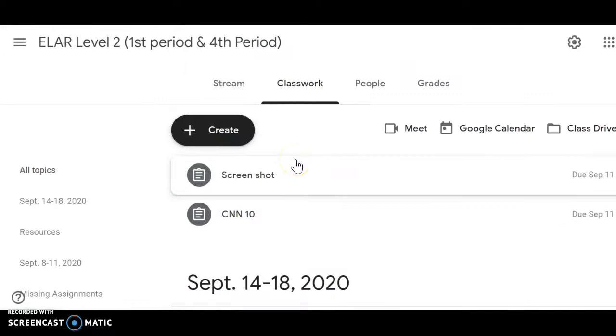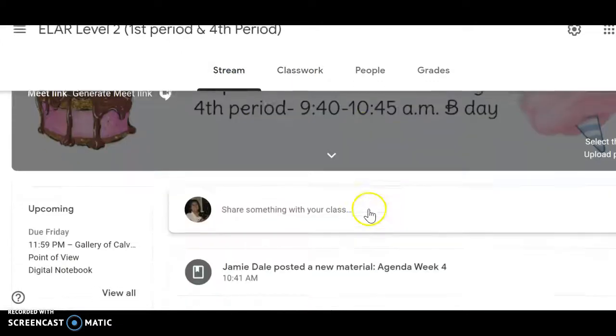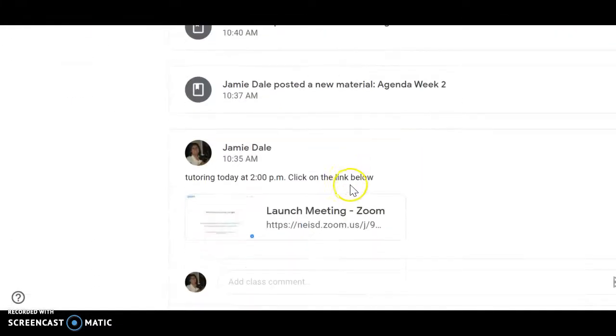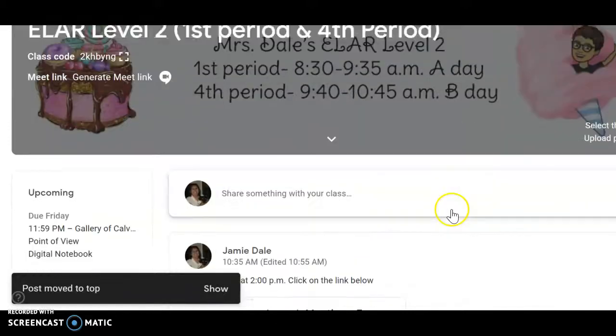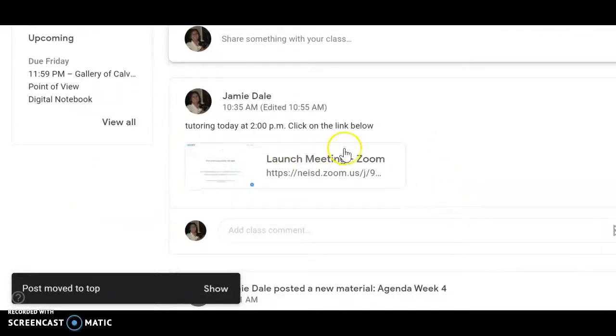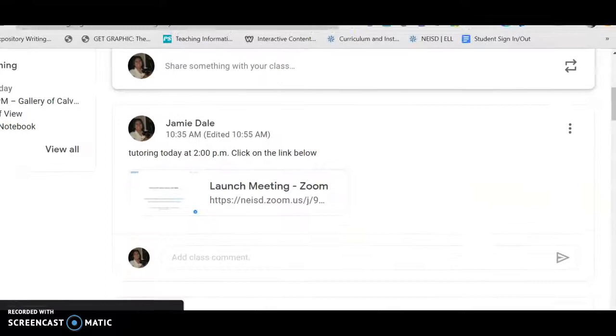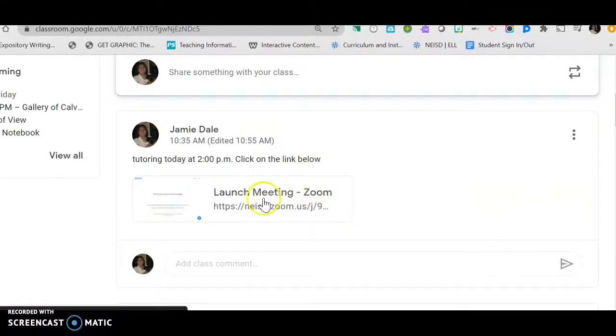So in the stream, I'm going to move this to the top so it'll be easy for you to see. Tutoring is today at 2 o'clock, a las dos, tutoría. If you need help, please click on this link so that you can come to tutoring.